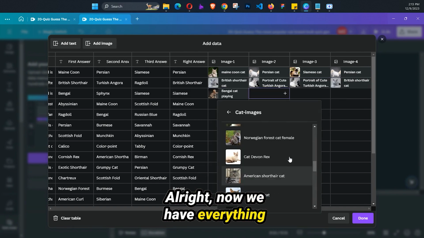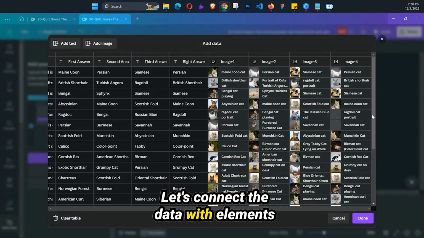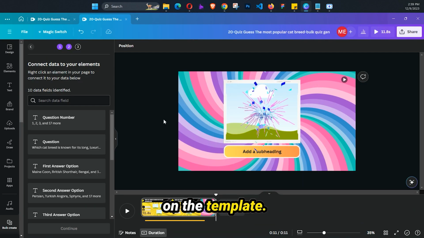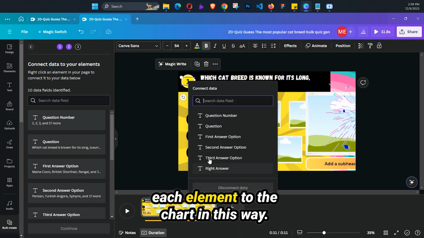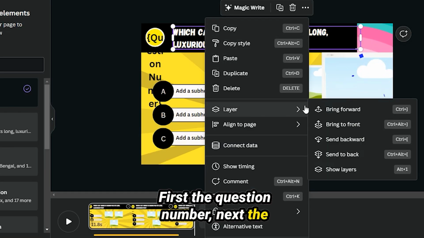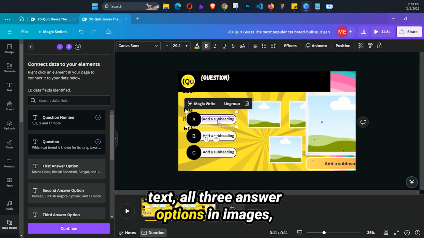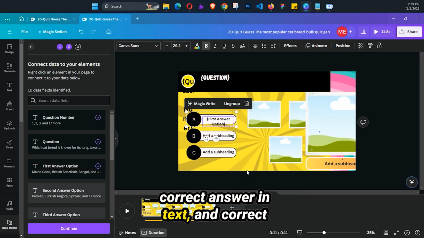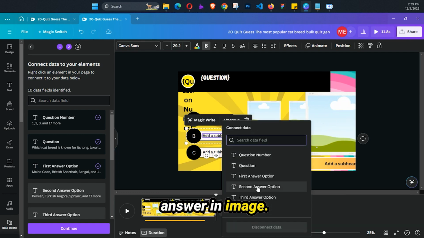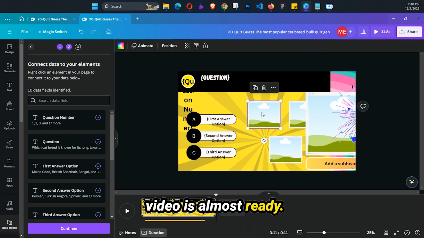All right, now we have everything added on Canva to create the video. Let's connect the data with elements on the template. Right-click the mouse button and connect each element to the chart in this way. First the question number, next the question. All 3 answer options in text. All 3 answer options in images. Correct answer in text, and correct answer in image. Now we can generate our pages, and the video is almost ready.